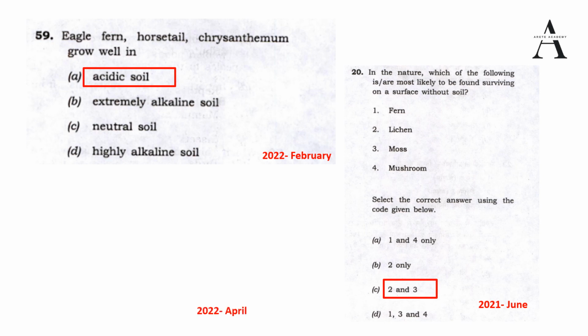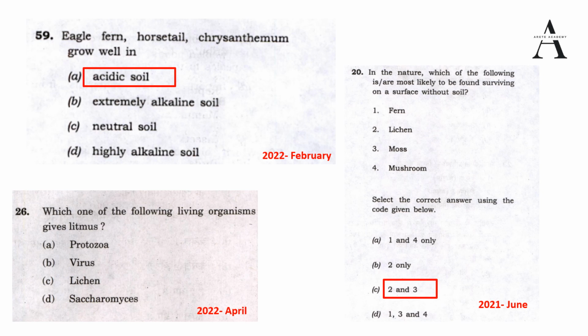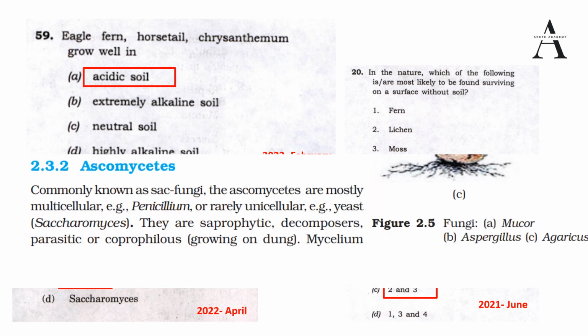Okay, now the question was asked by UPSC in 2022 April. Which one of the following living organisms gives litmus? So litmus we have discussed, the answer is lichens. Okay, now the other options given here, in option D of 2022 April, is Saccharomyces. Saccharomyces is the technical name of yeast.